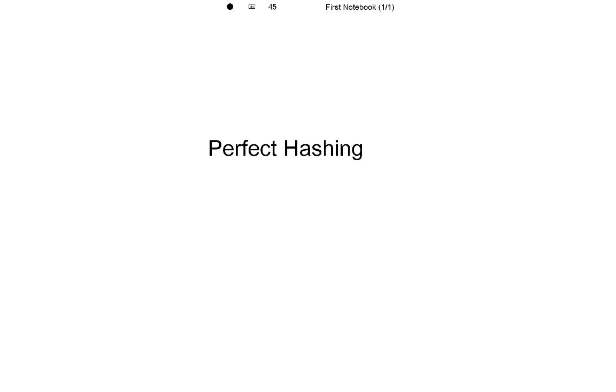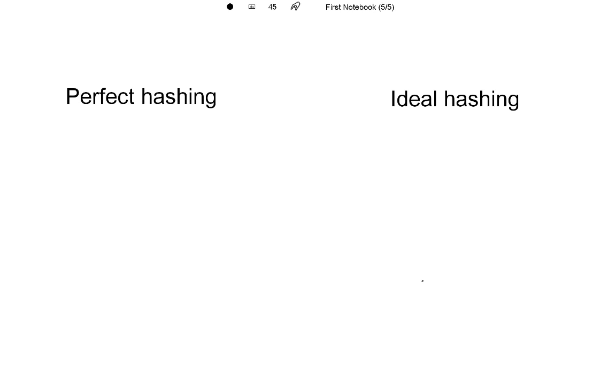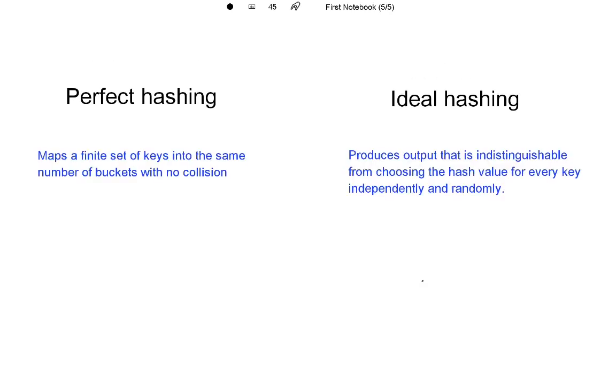Hi guys, in this video we are going to look at perfect hashing, which is also known as ideal hashing. Even though we consider perfect hashing and ideal hashing to be the same, they have a tiny difference between them. Perfect hashing maps a finite set of keys into the same number of buckets with no collision. But ideal hashing produces output that is indistinguishable from choosing the hash value for every key independently and randomly.